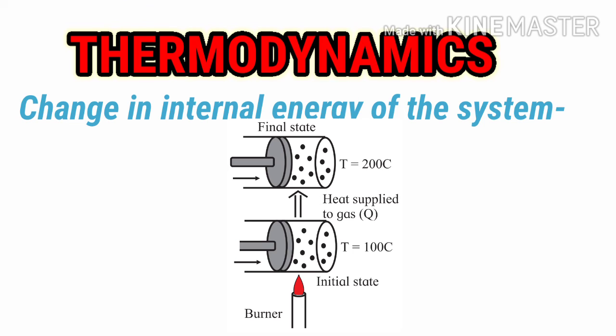So students, as Ts will be greater than Te, then the heat will flow, as you know the nature of heat, always from the point at a higher temperature towards the point at a lower temperature. Thus the system will try to exchange heat with the environment. Thus it will get the internal energy.